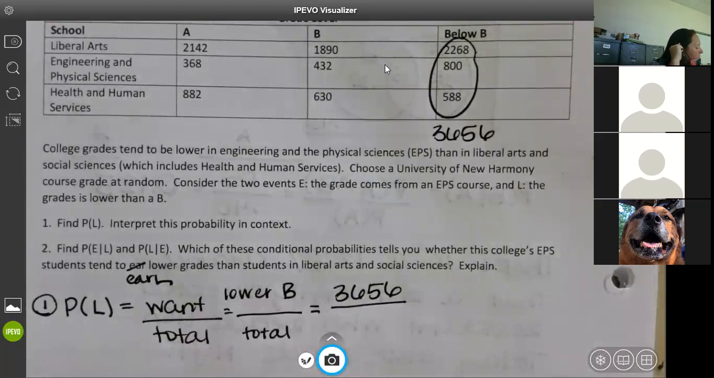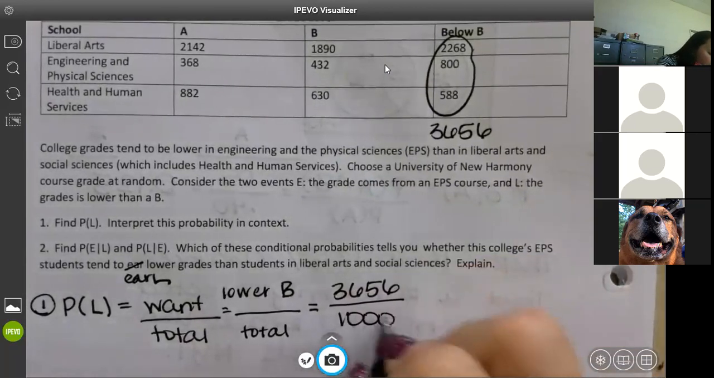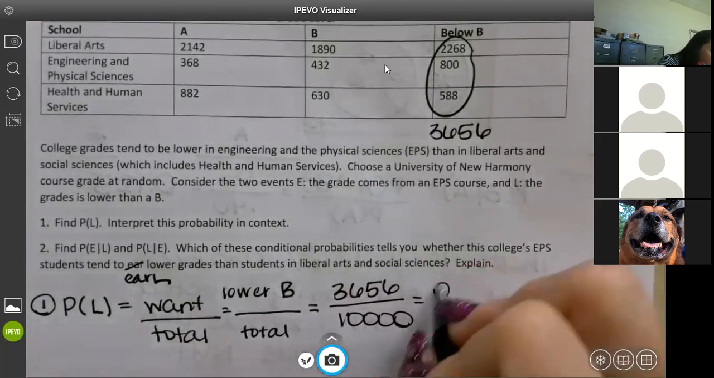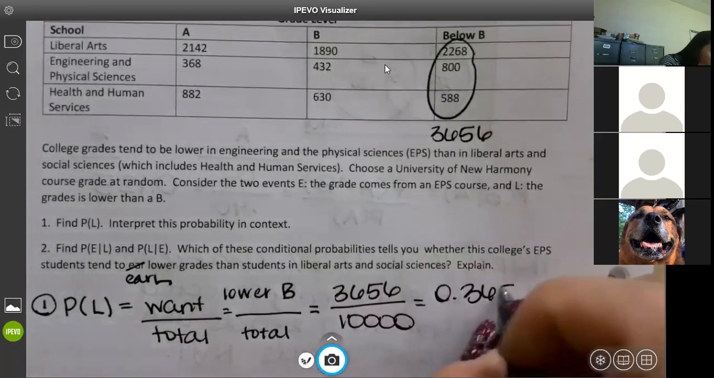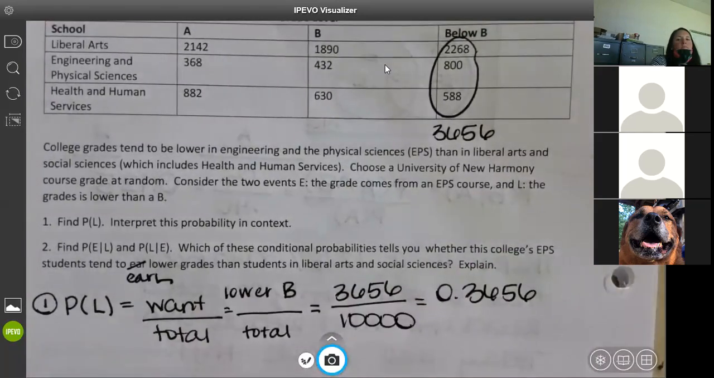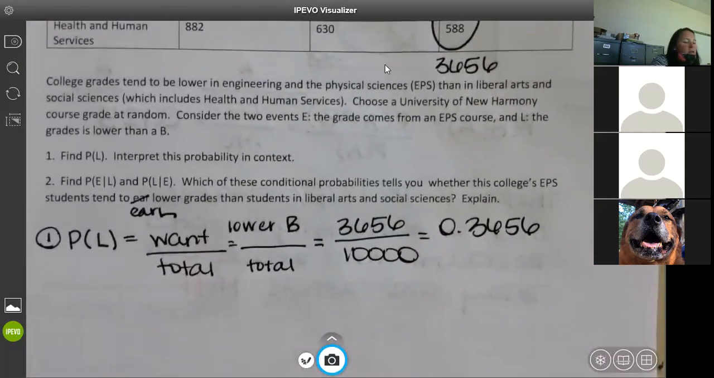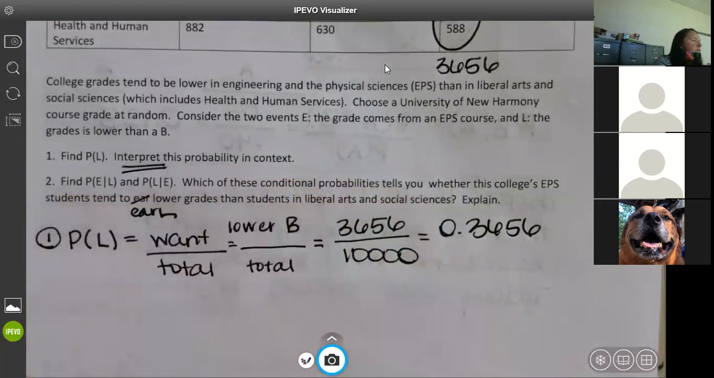And then what do I need to do? What's the total number of grades we had? They already told us. 10,000. This gives us 0.3656. Interpret that. Guys, please, on your test, make sure you answer all parts of the question, okay? So it'll ask you the probability, and you guys have been giving me a probability, but then you don't interpret it. So make sure you interpret it.